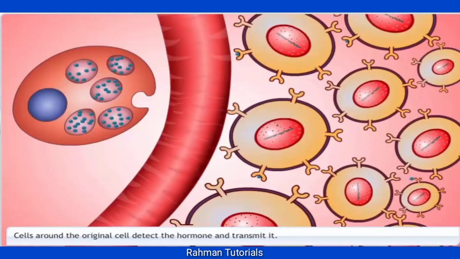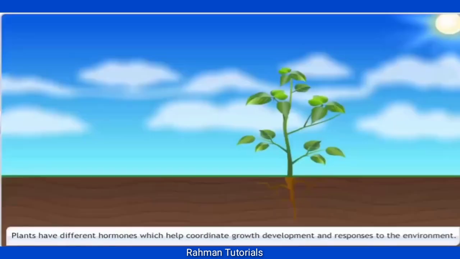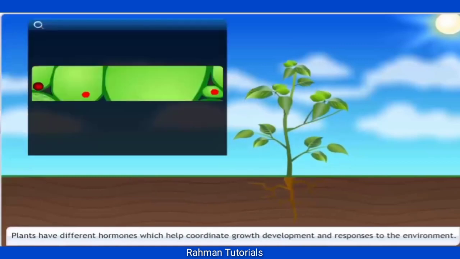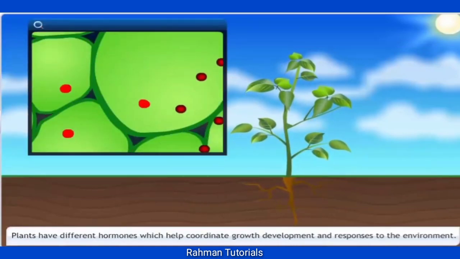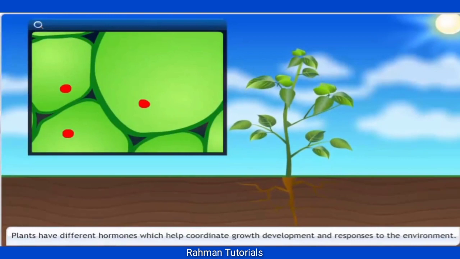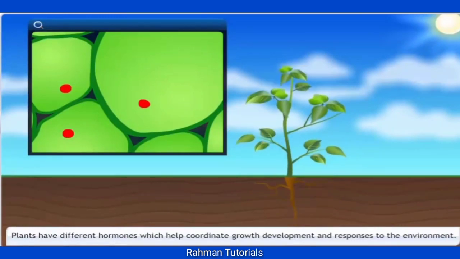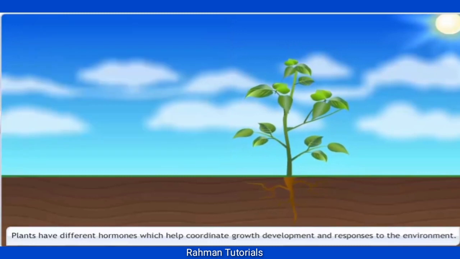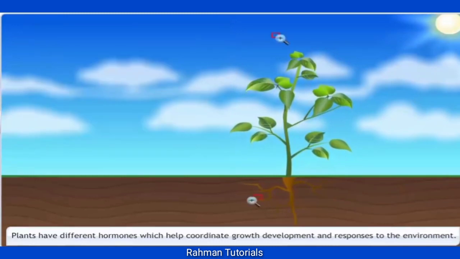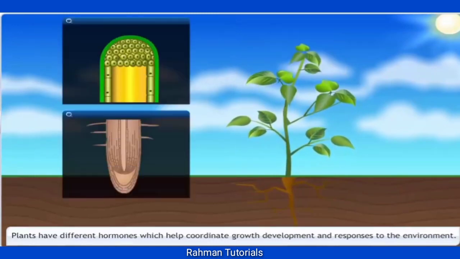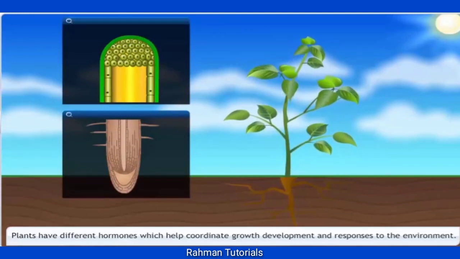This is a slower process but can potentially reach all cells regardless of nervous connections. Plants have various hormones which help to coordinate growth, development and responses to the environment. They are synthesized at places away from where they act and simply diffuse to the area of action.